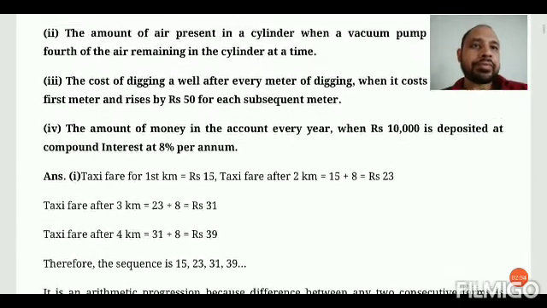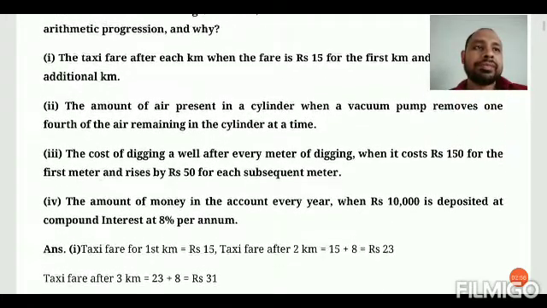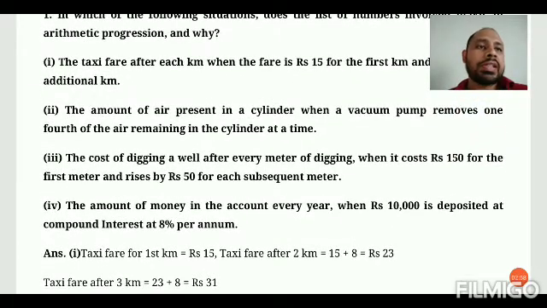Clear? Then in the second question, the amount of air present in a cylinder when a vacuum pump removes 1/4 of the air in the cylinder at a time. In this case, you have been given a cylinder, and we know that in a cylinder there will be air. Now, if you use a vacuum pump to remove air, then 1/4 of the air will be removed at a time.